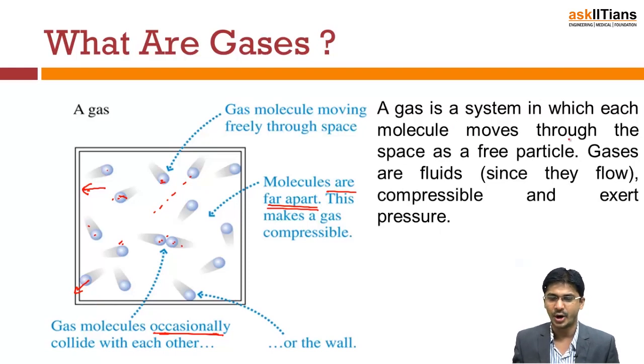So this is a system in which the molecules move through the space as free particles. Again, this is an ideal characteristic. What do I mean by a free particle? I mean that the motion of the molecule is not influenced by any of the molecules surrounding it. Practically, each molecule may be attracted or repelled by the neighboring molecules. If they are charged molecules, there can be repulsions and attractions. Even if they are not charged, there is some kind of polarization. So there may be some interaction, but we are neglecting all of those.